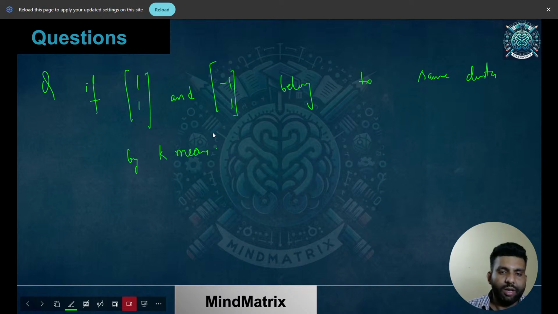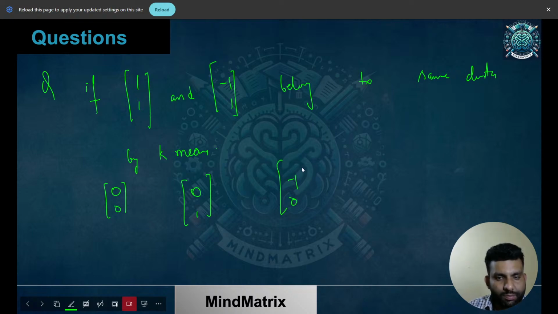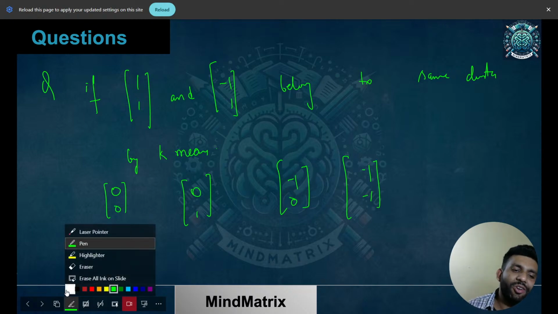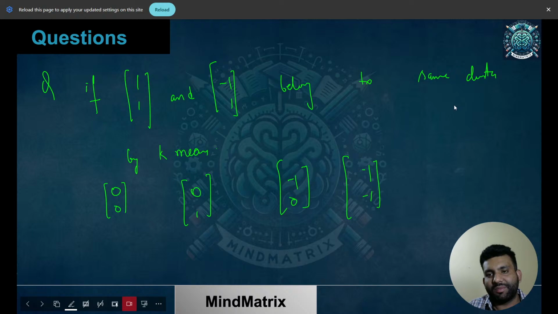I guess the options were 0 comma 0, 0 comma 1, minus 1 comma 0, and minus 1 comma minus 1. So you just need to plot and then you'll get the final answer. It was that easy.